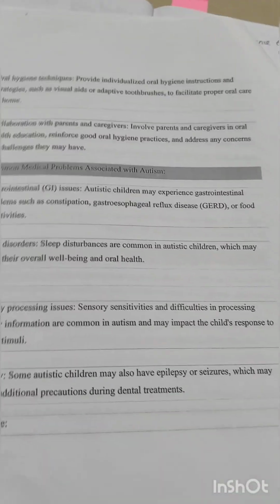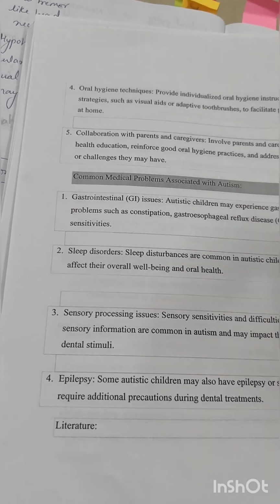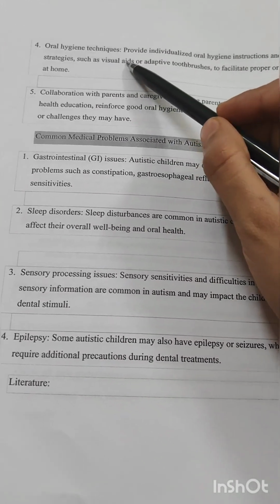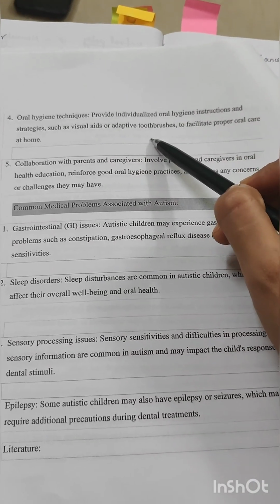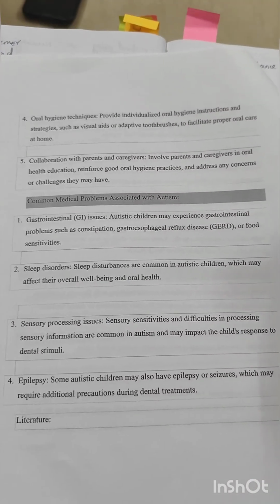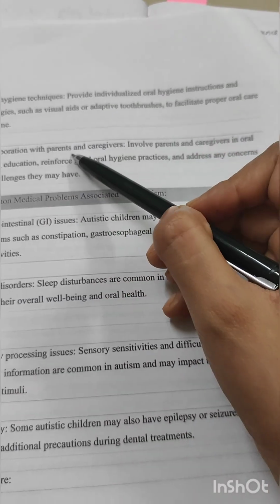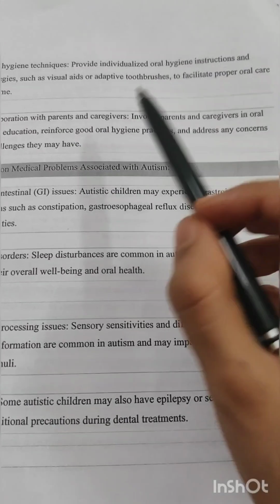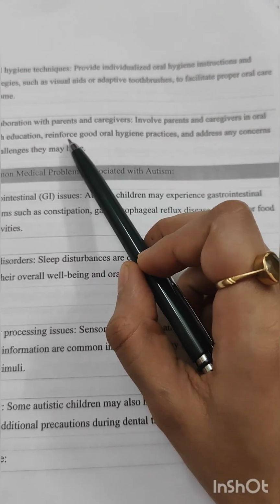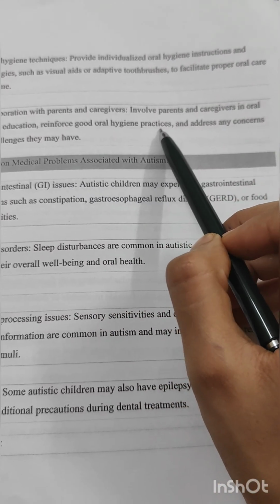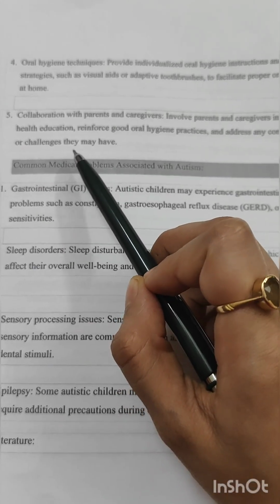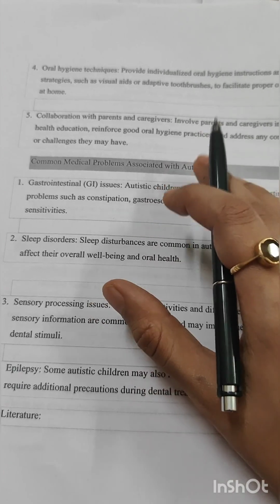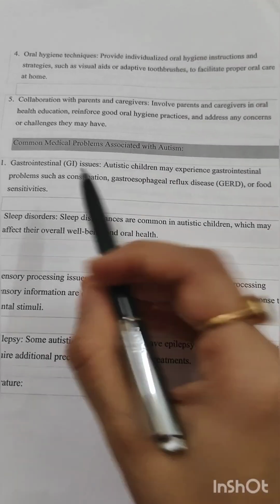Oral hygiene techniques: provide individualized treatment and oral hygiene instructions, with strategies such as visual aids or adaptive toothbrushes, to facilitate proper oral care at home. Now, collaboration with parents and caregivers is very important. Involve the parents and caregivers in oral health education, reinforcing good oral hygiene practices, and address any concerns or challenges they may have.